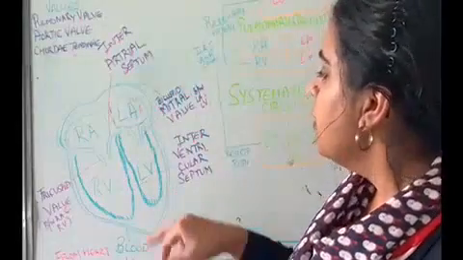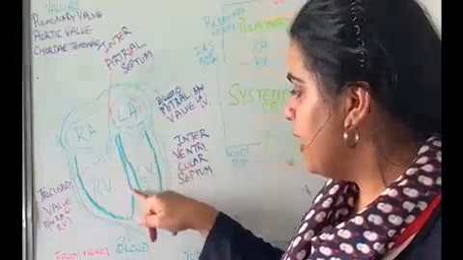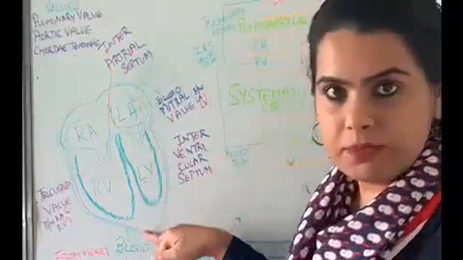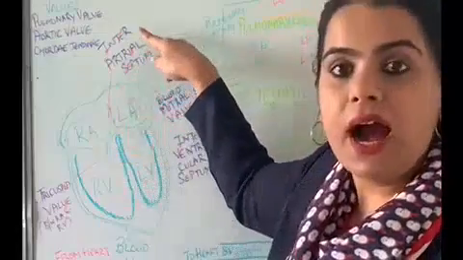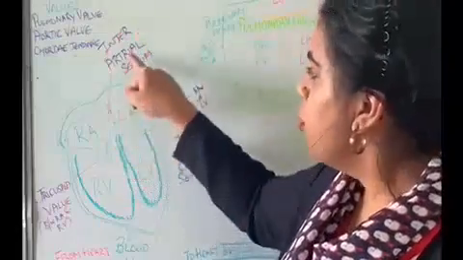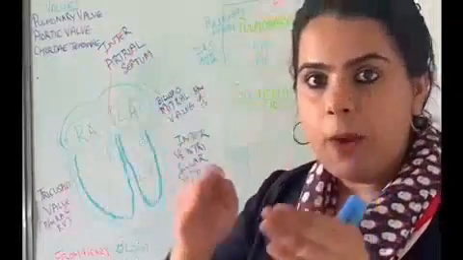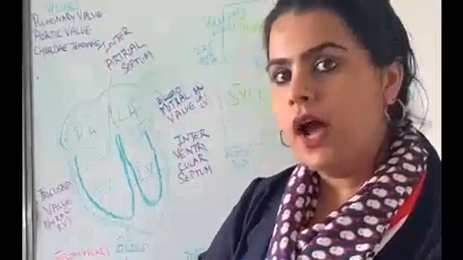Okay, and the right ventricle and left ventricle are separated by a septum known as the interventricular septum. And the two atria are separated by the interatrial septum. So because of these two septa, the four chambers are divided separately and form the structure of the heart.